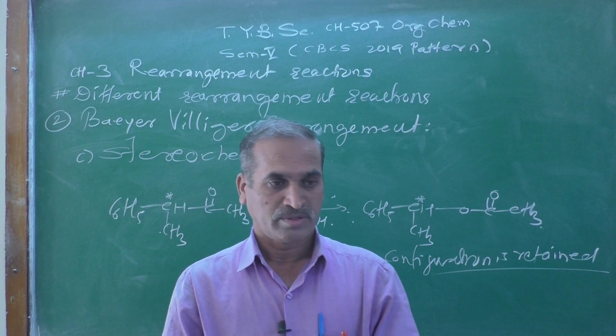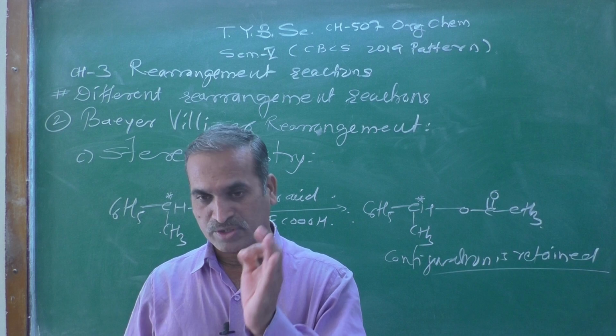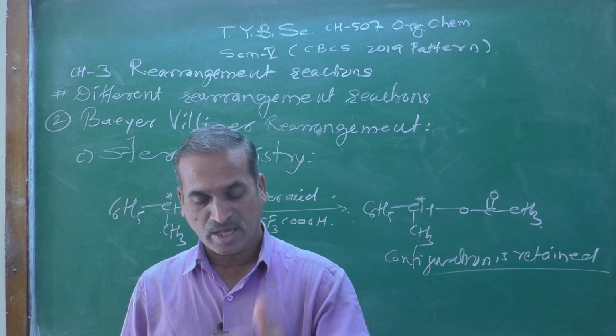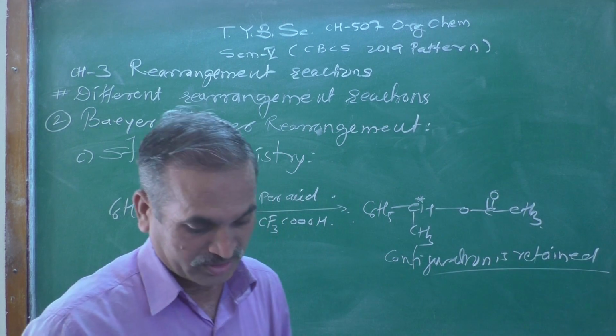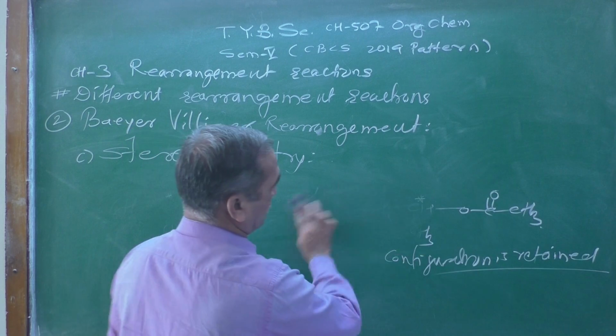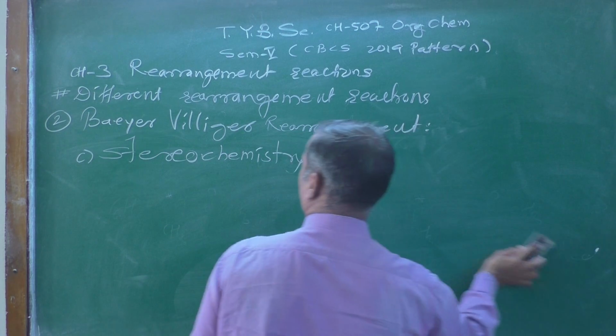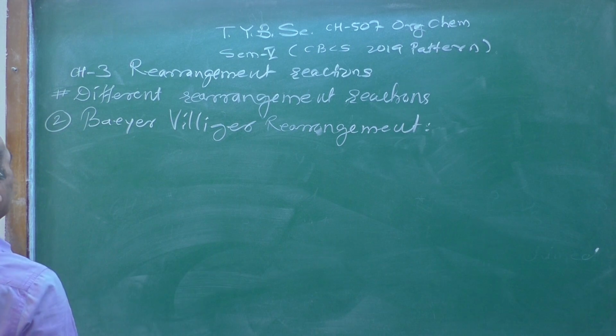At the end of this reaction, what is the next point? As usual, we are going to study the applications of the Baeyer-Villiger oxidation reaction. So now we are going to study the applications over here.